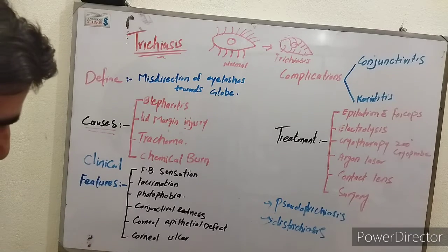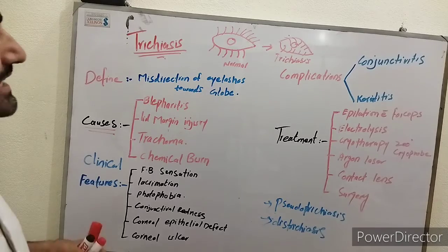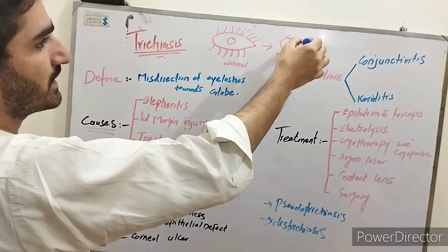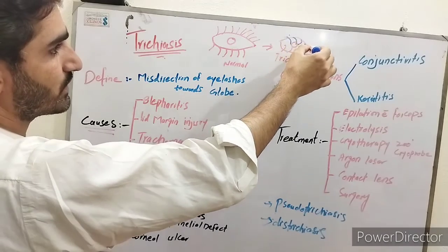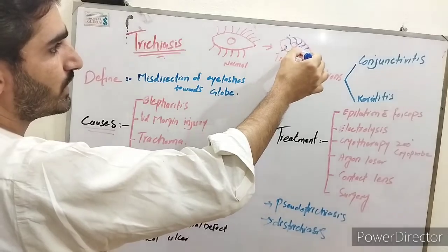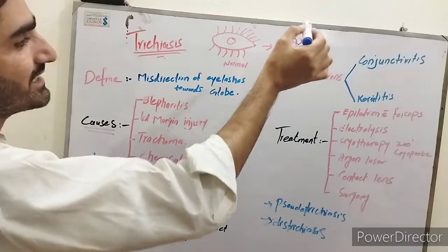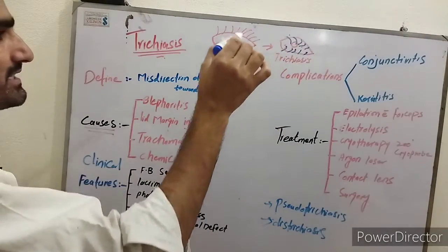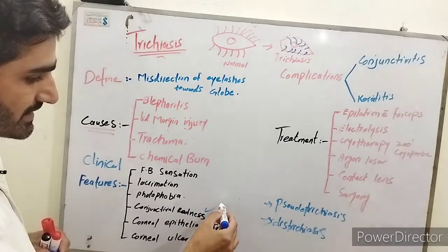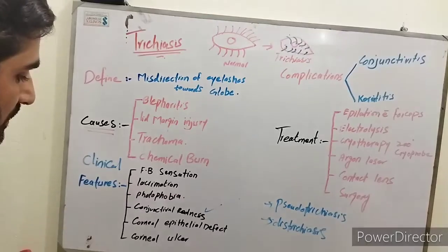In trichiasis, the eyelashes in the upper lid will be downward towards the globe, and eyelashes in the lower lid will be upward towards the globe. Then these eyelashes start to rub the conjunctiva. Because of that rubbing, the conjunctiva starts to become red.